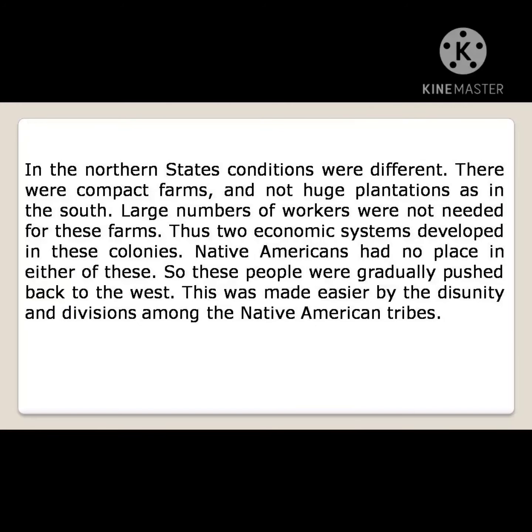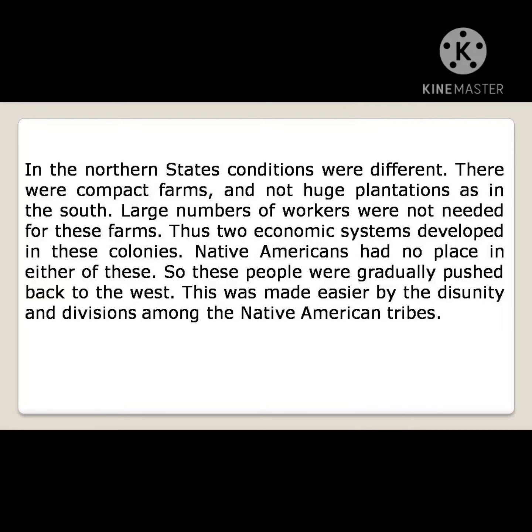Northern state conditions were different. There were compact farms and not huge plantations as in the south. The southern states were very prosperous, but the northern states were not like that. Huge plantations we also can't see there. Large numbers of workers were not needed for these farms. Why? What's the reason? The plantations are very few, so there is no need for so many workers. Thus, two economic systems developed in these colonies.